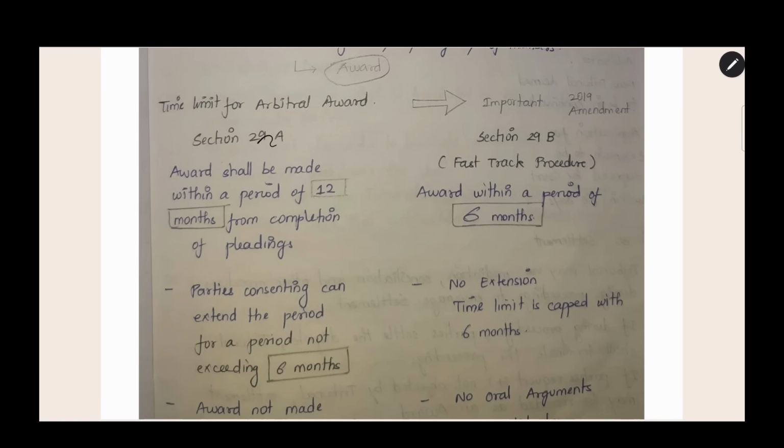The next section is section number 29A. This is given for the time limit of the arbitral award. We are going to arbitral proceedings because we are not preferring the court, because of the time delay. We need quick solutions under arbitration. That is why we are coming to this alternative dispute resolution method. So we have capped the time limit at 12 months. We should complete the arbitration within 12 months. From which date will you calculate this 12-month period? From the completion of pleadings.